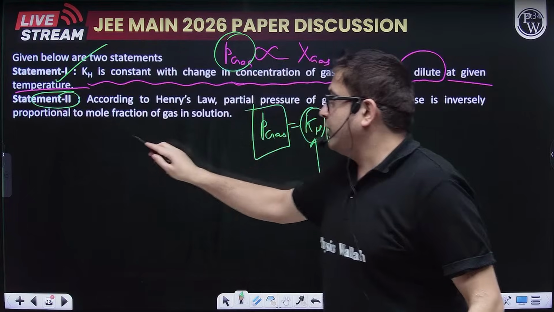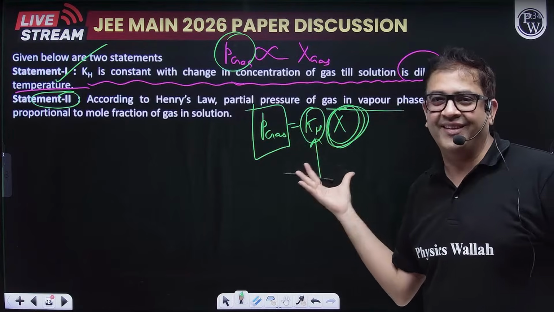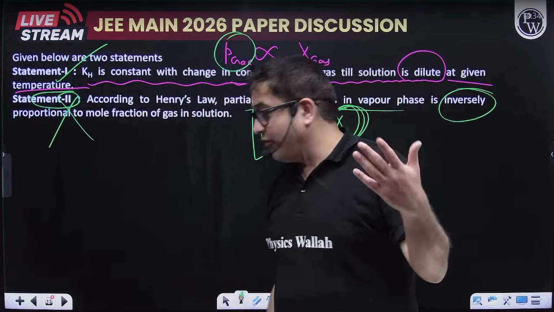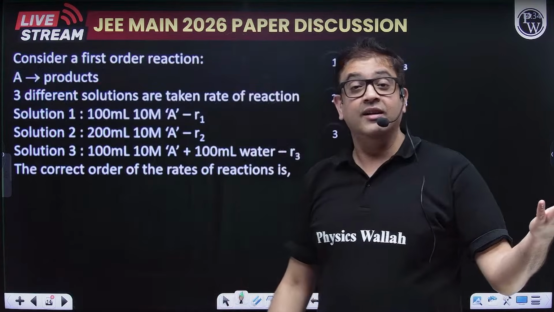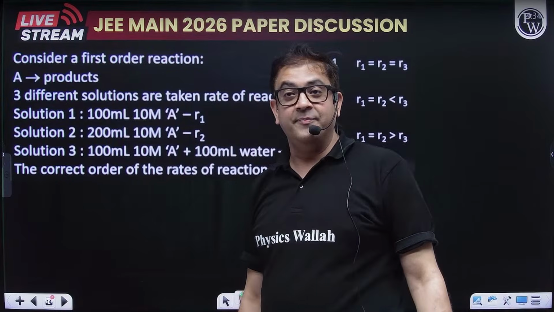What about statement 2? It is saying according to Henry's law, partial pressure of gas is inversely. Arey sir, you have given it is directly proportional. So because it is written inversely, statement 2 is false. I guess it is a very attemptable question. Yes, that is also right.